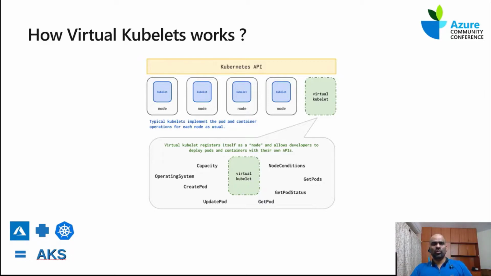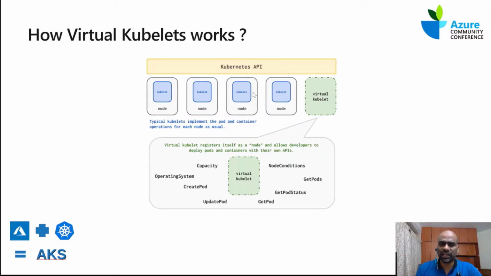How do virtual kubelets work? Can you see in the example there are multiple nodes for a Kubernetes, and the virtual kubelet is also there. This example gives you an easier way of looking at things.